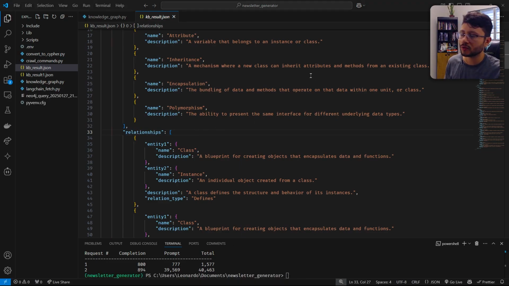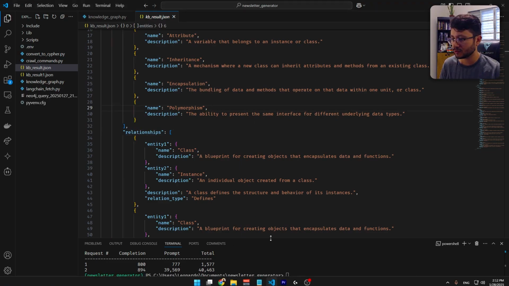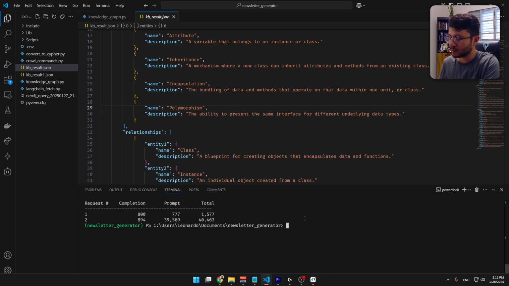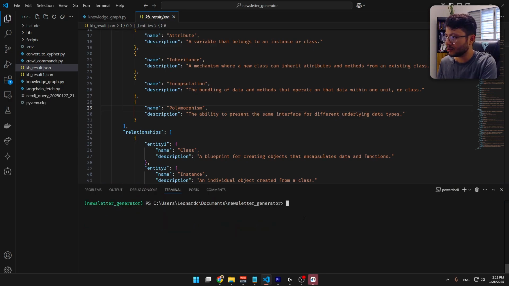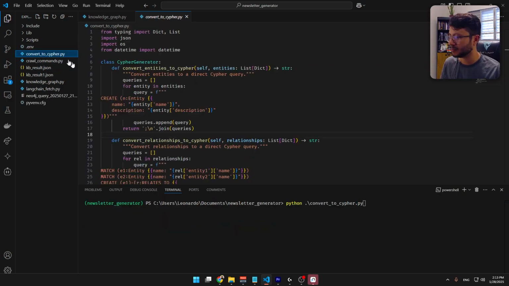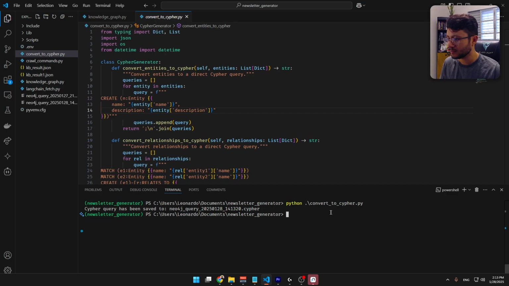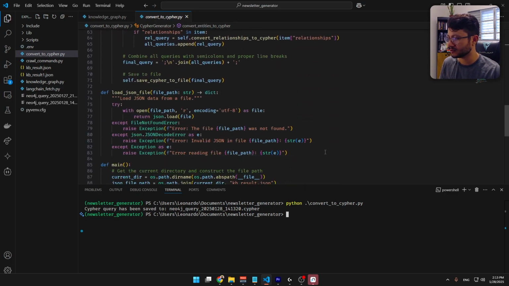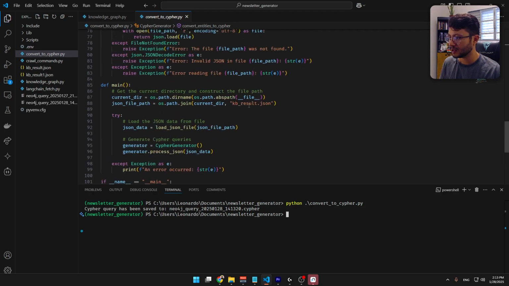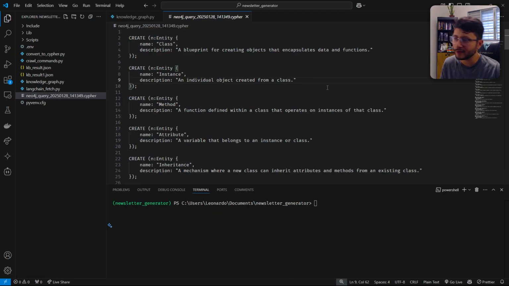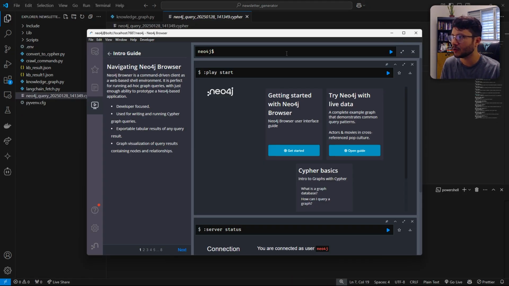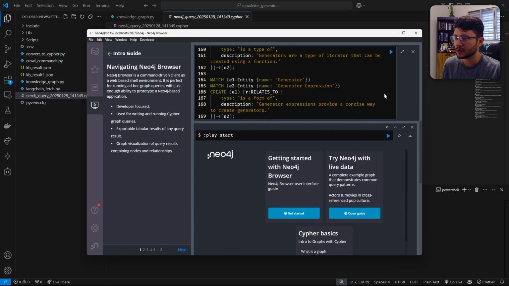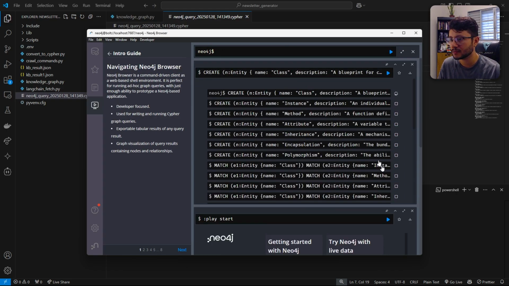We're going to use Neo4j to visualize this. And since Neo4j can't read direct JSON, I built a code. Obviously, this could have been done in a much better way, but I simply generate the Cypher query by executing this code. Okay, so Python convert to Cypher. And yeah, this is the code. Obviously, I used Claude to produce it. It just gets the KB result JSON. Now with this text, all I do is copy it, go over to Neo4j, type it in there, hit play.